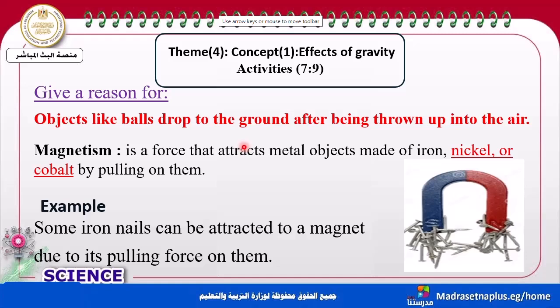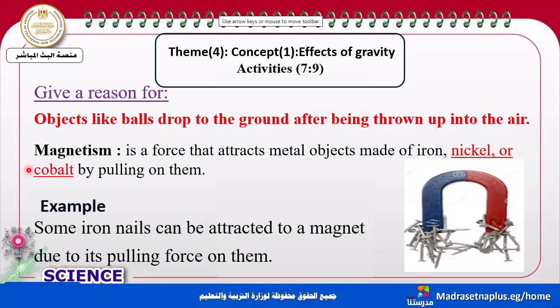Now, our activity is called what? Pull and gravity around us. I remember the title very well. And we talk about gravity. What is meant by pull? The pulling force, like magnetism.